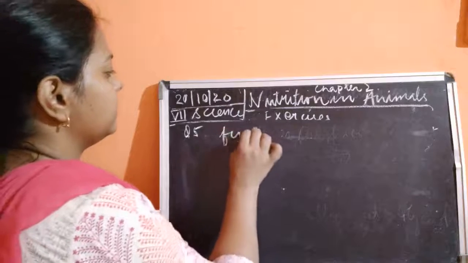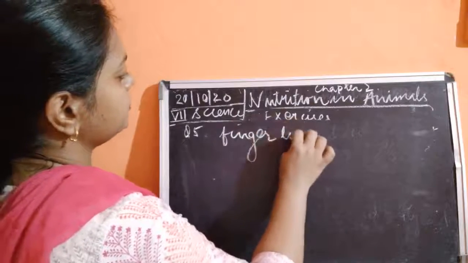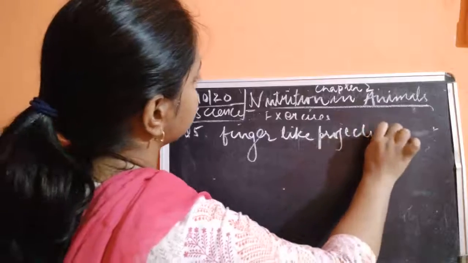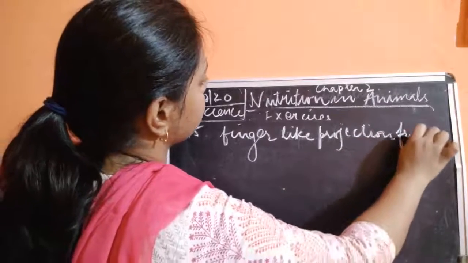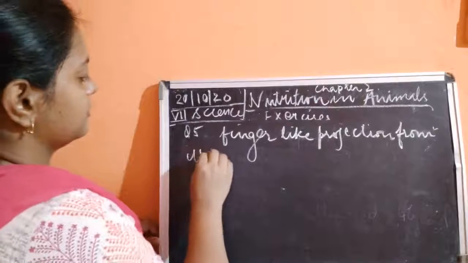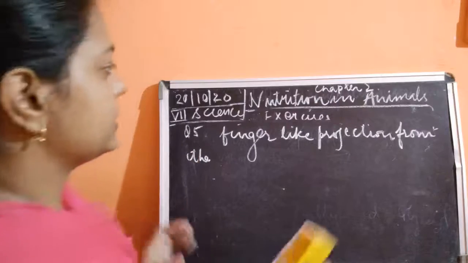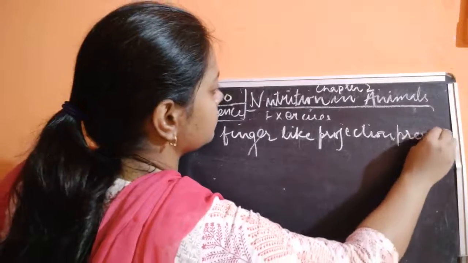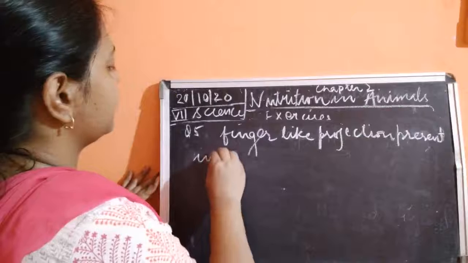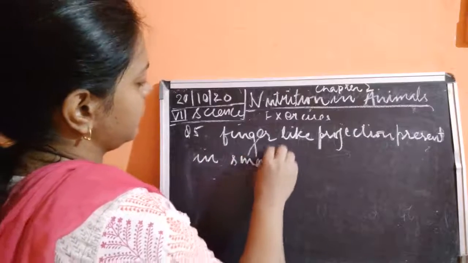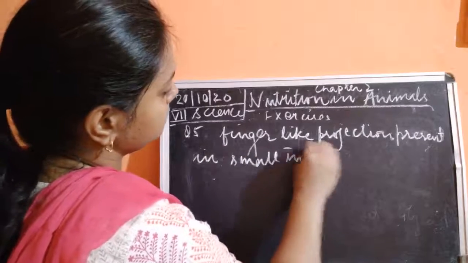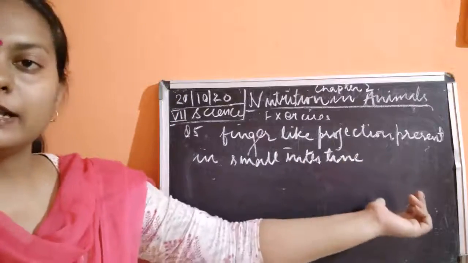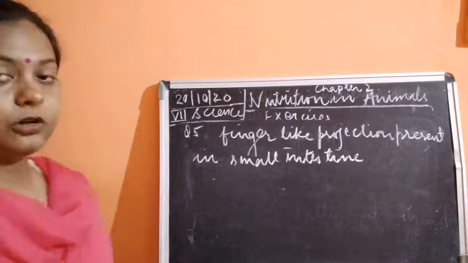They are present in the small intestine. It is the finger-like outgrowth also, you can write.